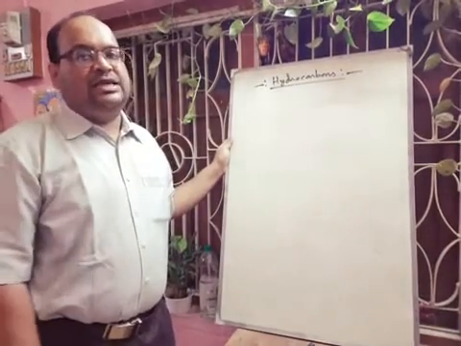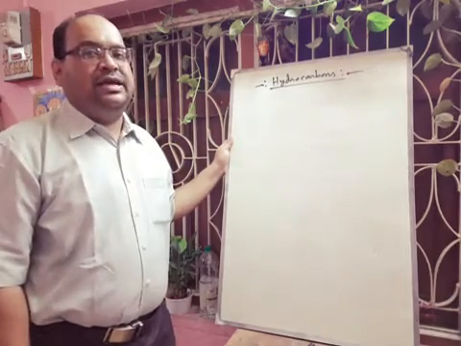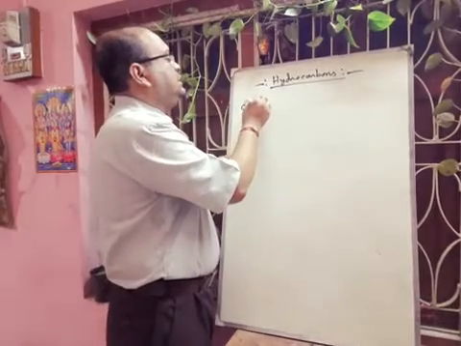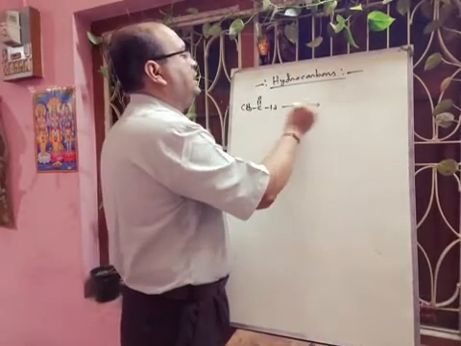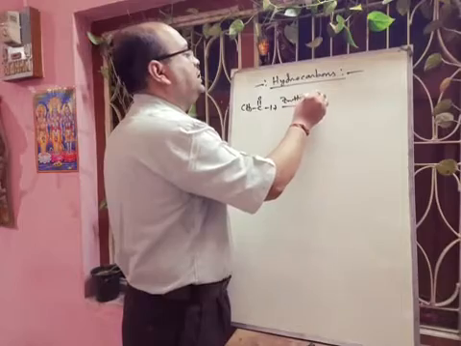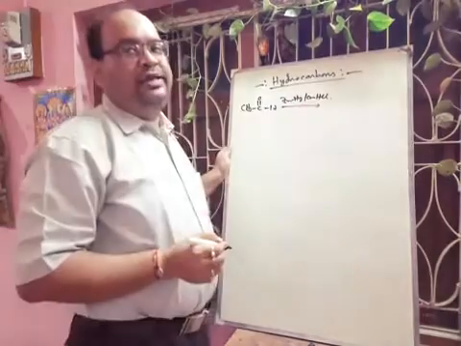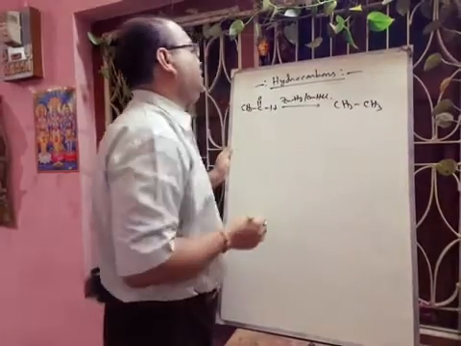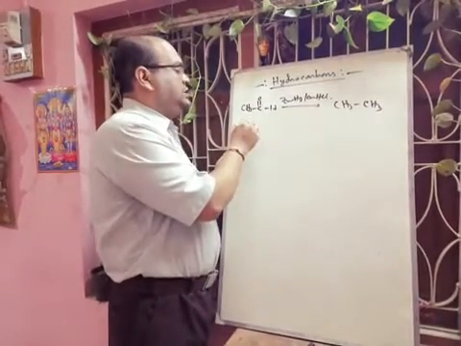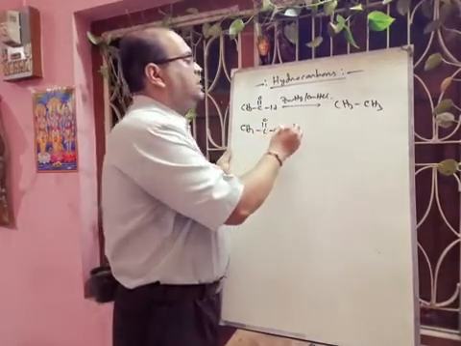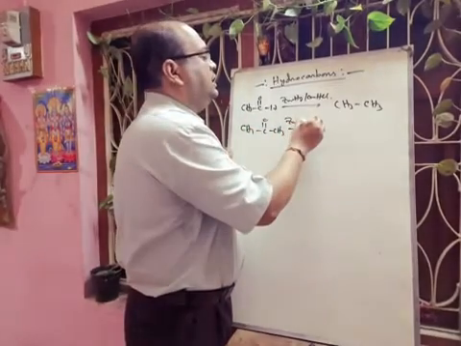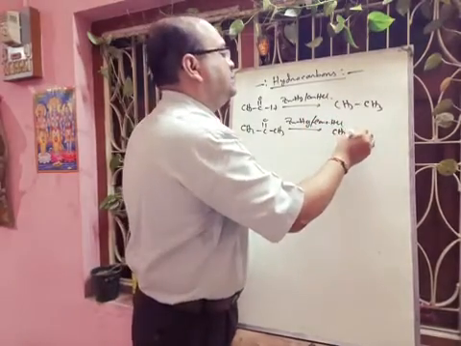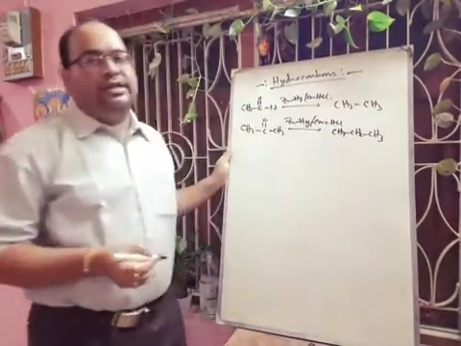Next, we will discuss the Clemmensen reduction. The main reagent is zinc amalgam and concentrated HCl. If we take an aldehyde or ketone, CH3CHO, this is acetaldehyde, here we are using zinc amalgam and concentrated HCl. Then we have to apply a little bit of heat. Then we will get CH3CH3, ethane. And if we take acetone, CH3COCH3, with the same reagent, the reaction is called Clemmensen reduction. With concentrated HCl, we will get CH3CH2CH3. Here we will get the alkanes.